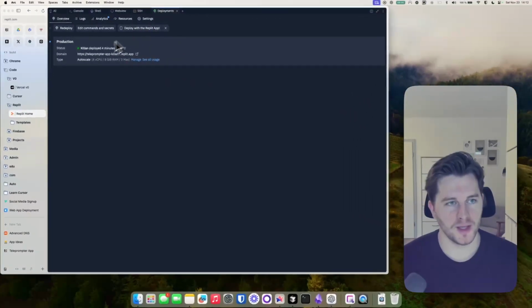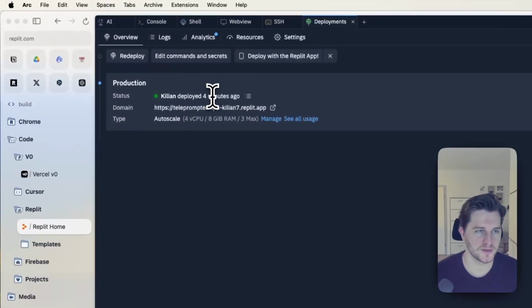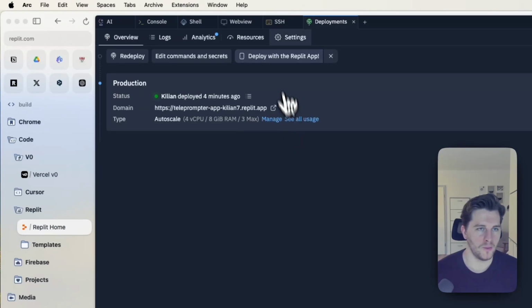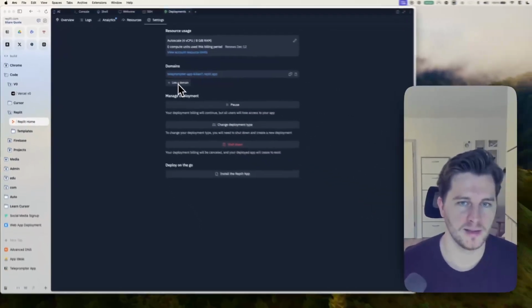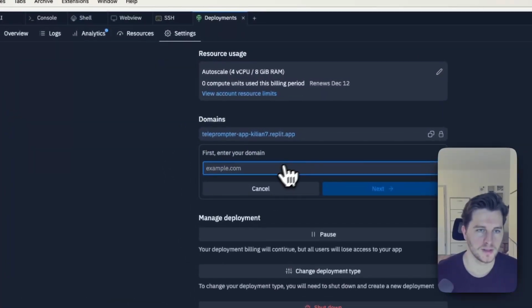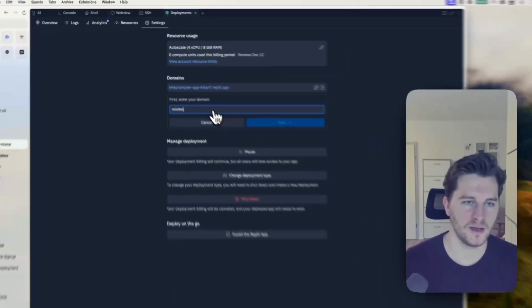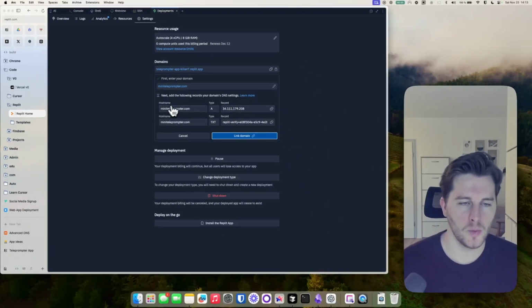All right, so the app seems to be deployed successfully. Yeah, deployed 4 minutes ago, autoscale. And now we can go towards settings and link a domain. Is it link a domain? Yeah, I think so. Yes, so we bought miniteleprompter.com. We hit next. And now we have to set up these DNS records here.